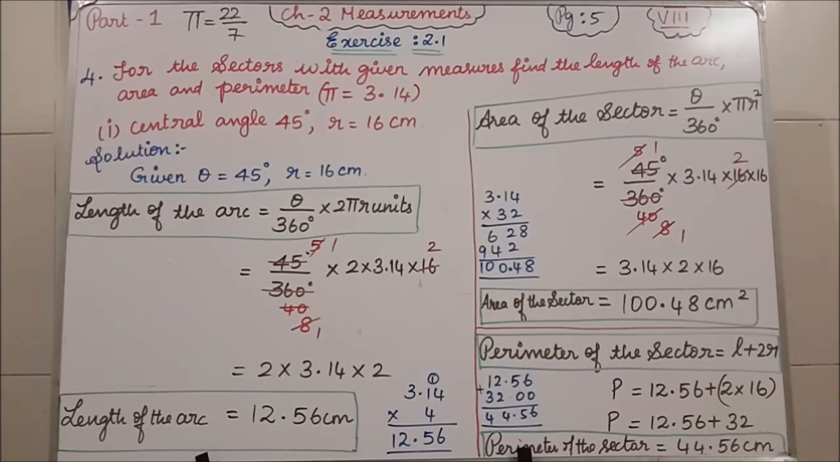Students, before starting the fourth question, I want to explain to you about pi. Pi is an irrational number. It is non-terminating.